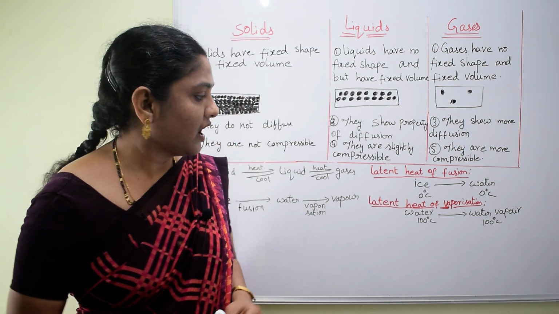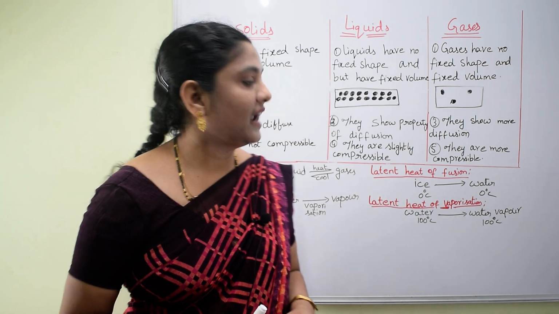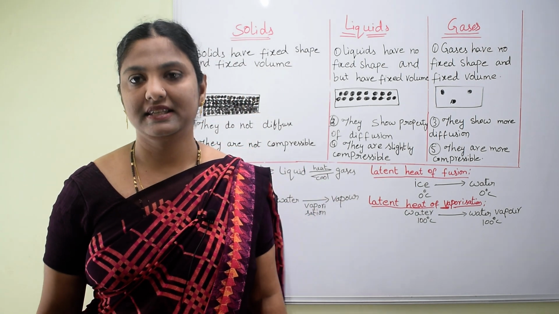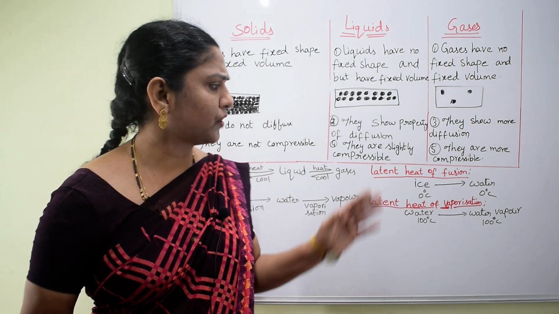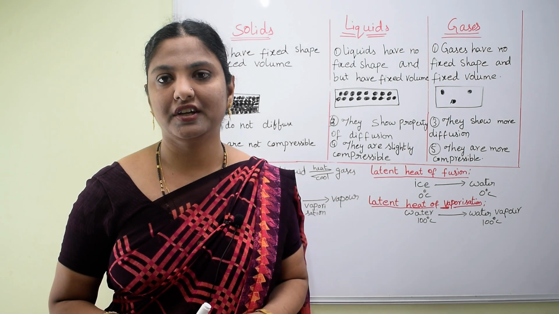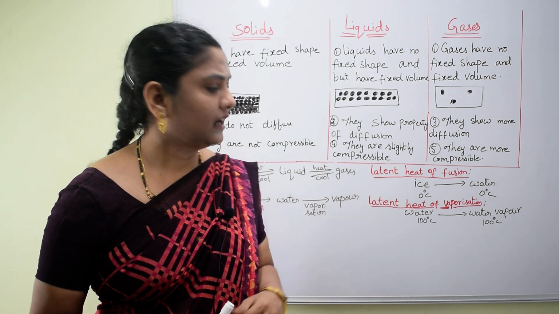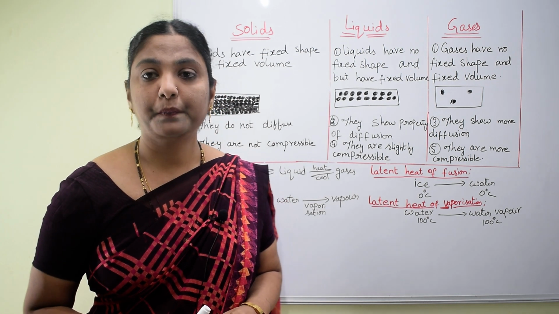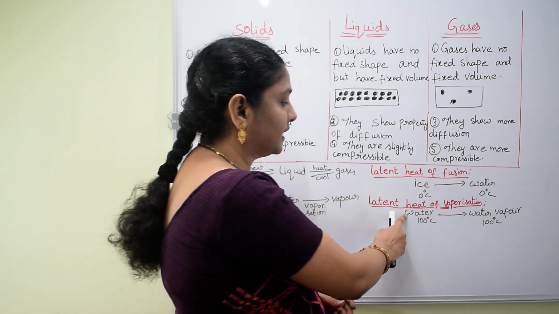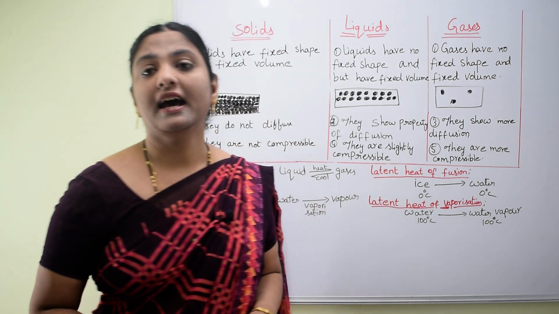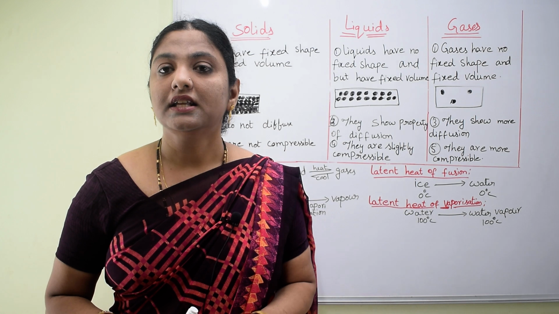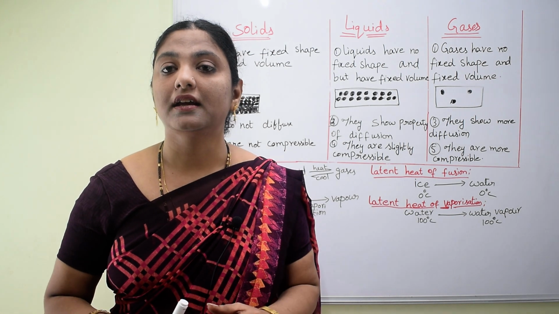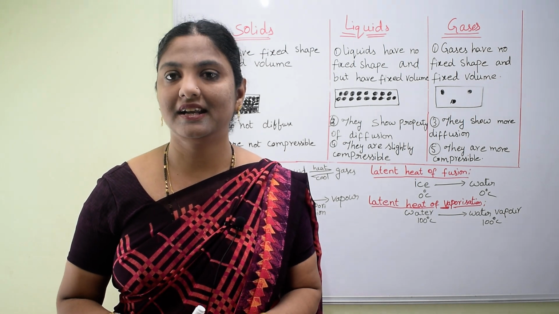Right. Next, I am explaining about the latent heat of vaporization. This is explained the same way as the latent heat of fusion. The latent heat of vaporization explains the water which is present at 100 degrees centigrade. We all know that water starts boiling at 100 degrees centigrade.